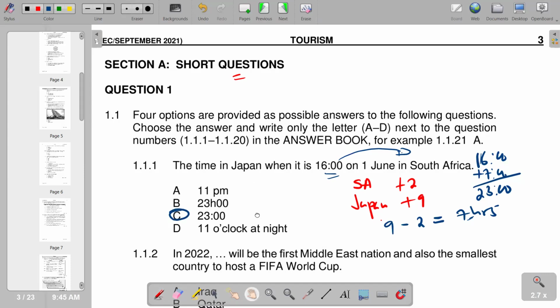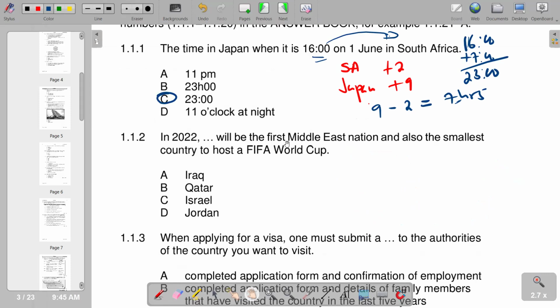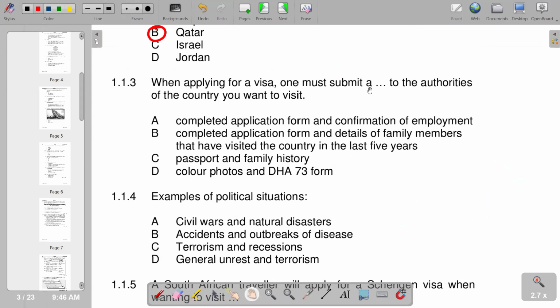Then moving on to number 2, in 2022, this will be the first Middle East nation and also the smallest country to host a FIFA World Cup. And we know that the 2022 World Cup was hosted in Qatar. So we have Qatar as the correct answer. Then we go to number 3. When applying for a visa, one must submit a dash to the authorities of the country you want to visit. According to the responses that we have, the correct one is A, completed application form and confirmation of employment. So A becomes the correct answer that we have.